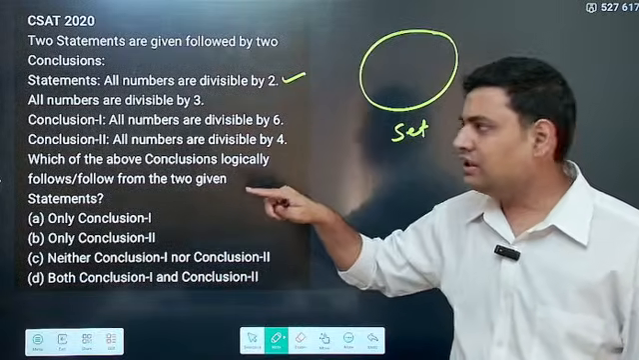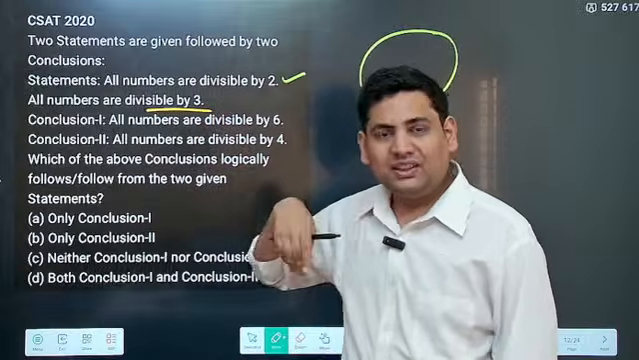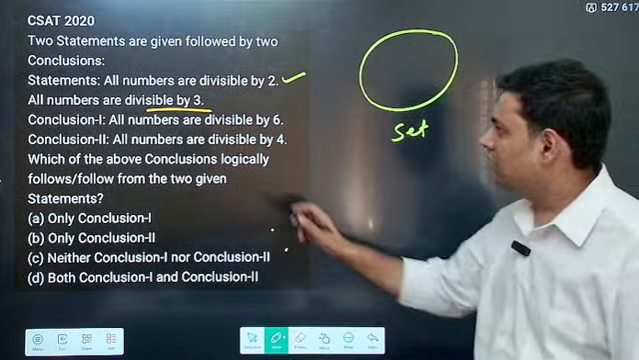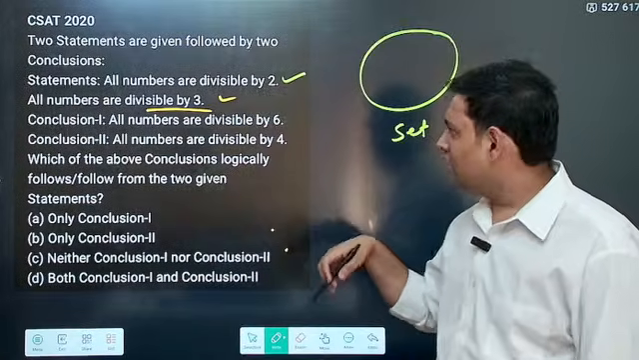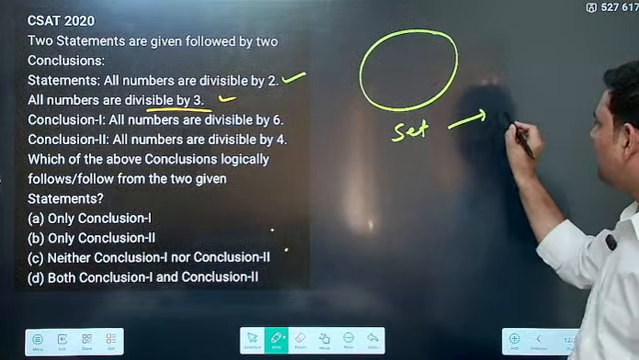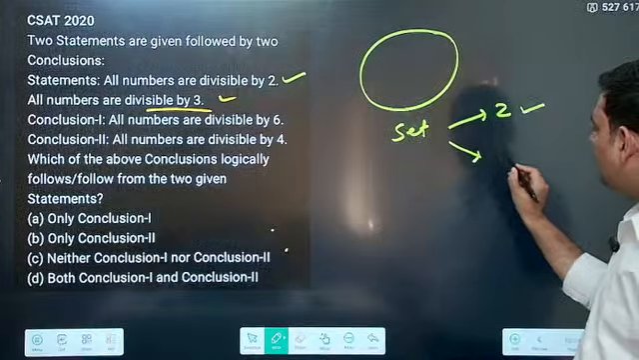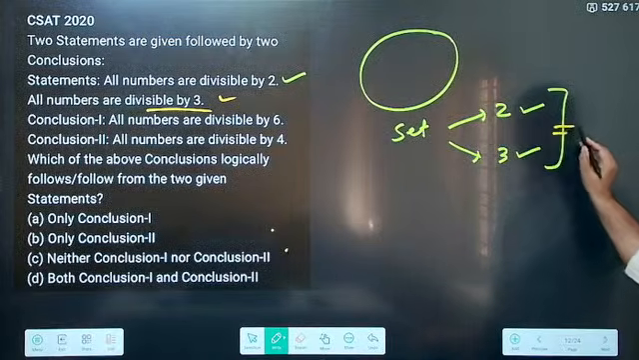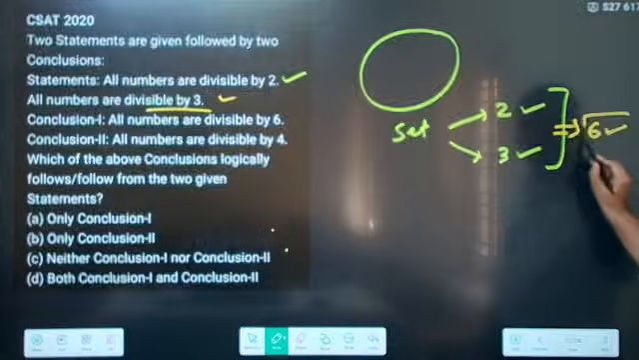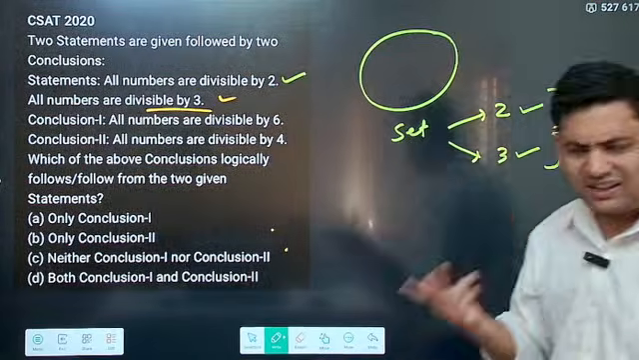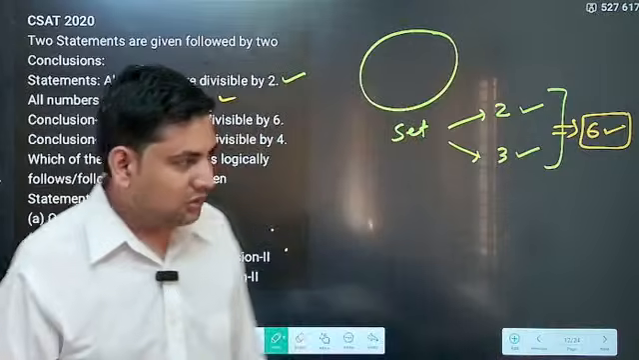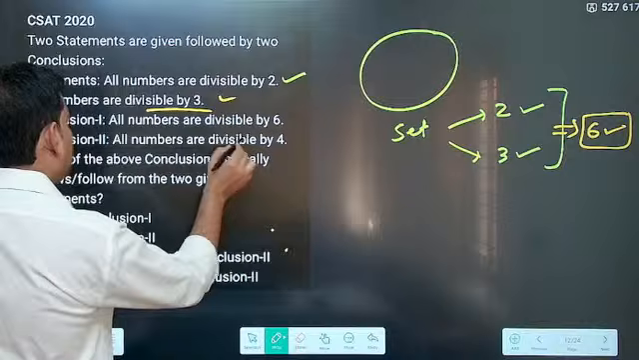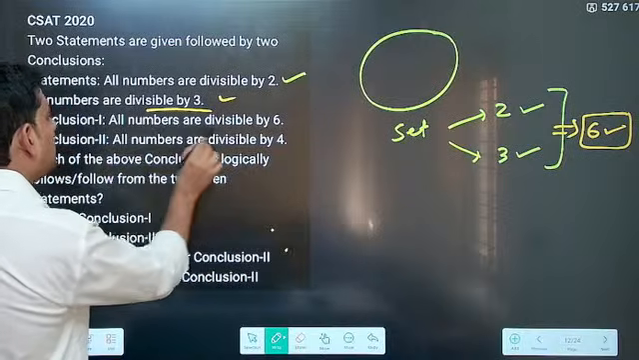Now it also says all numbers are divisible by 3 as well. If it is divisible by 3 also, then whatever numbers are in this set, they are divisible by 2 as well as divisible by 3. What does this imply? This very clearly implies that this whole set is divisible by 6 also, because this is the divisibility rule of 6. Now conclusion 1, all the numbers are divisible by 6.